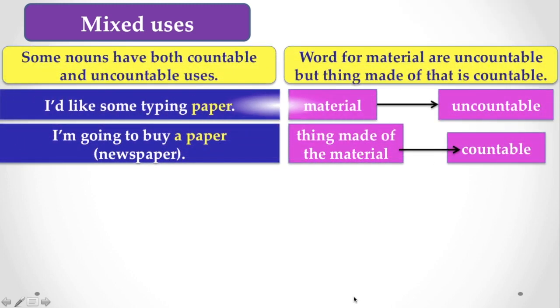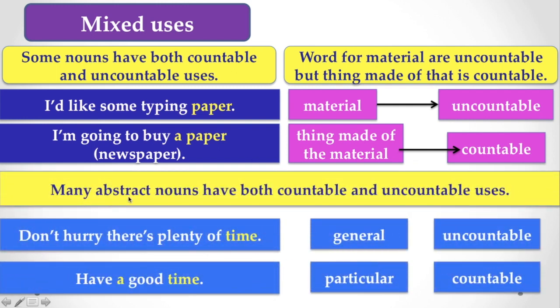And there are some mixed uses also, where you find some nouns have both countable and uncountable uses. Words for material are uncountable, whereas the product made of that material is countable. Here are the examples. I would like some typing paper. Here paper refers to the material, so it is uncountable. But I am going to buy a paper. Here paper refers to a newspaper, the thing made of the material, so it is countable.